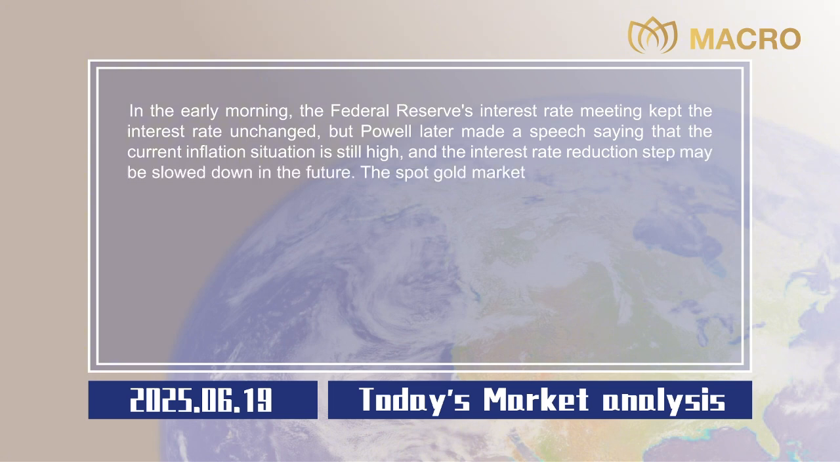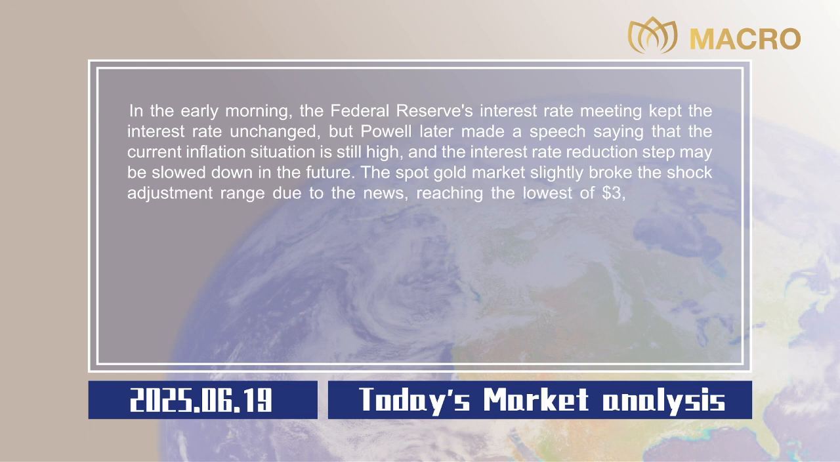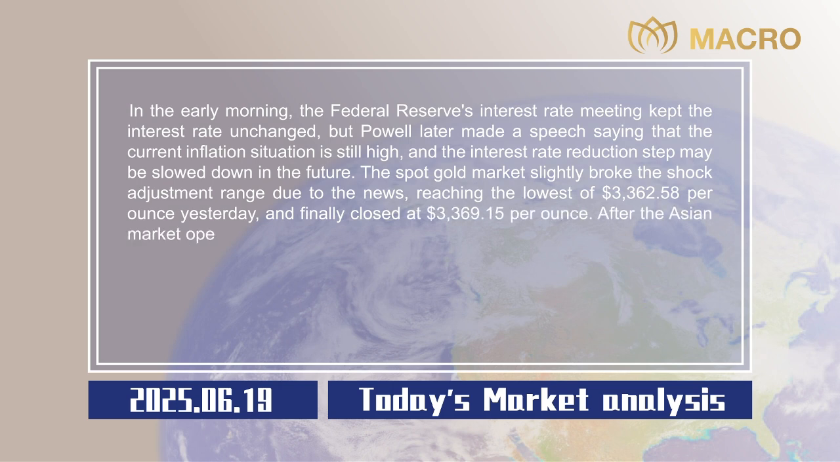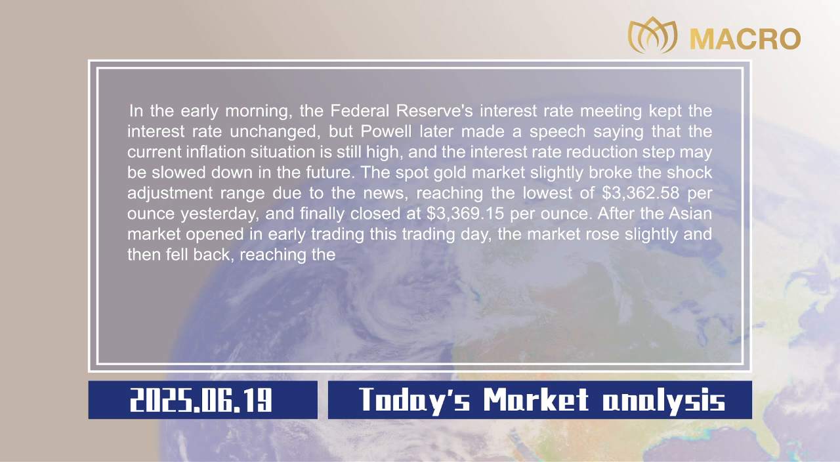The spot gold market slightly broke the shock adjustment range due to the news, reaching the lowest of $3,362.58 per ounce yesterday, and finally closed at $3,369.15 per ounce. After the Asian market opened in early trading this trading day, the market rose slightly and then fell back, reaching the highest of $3,387.98 per ounce in the day, and it is currently trading at.